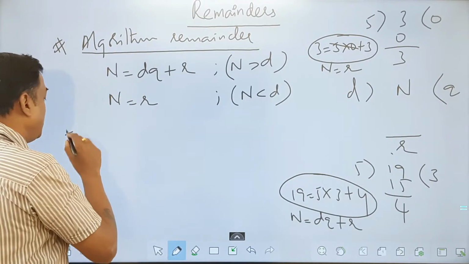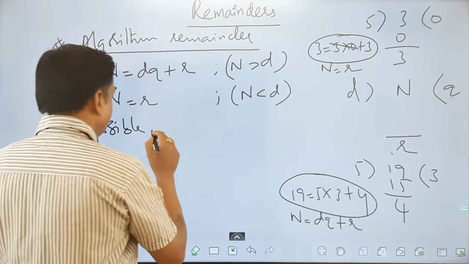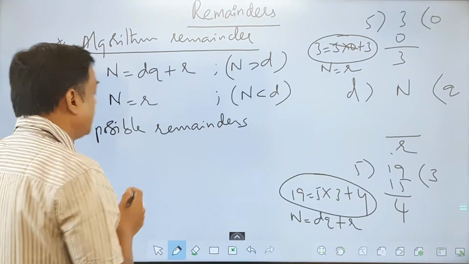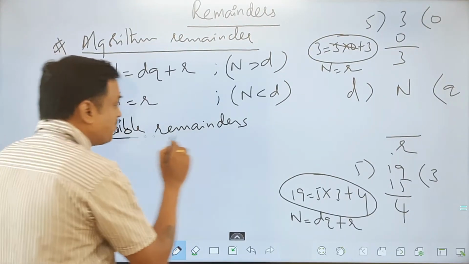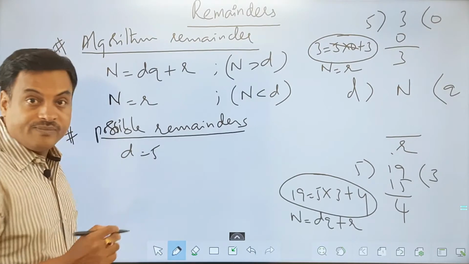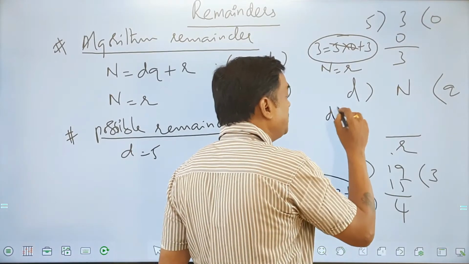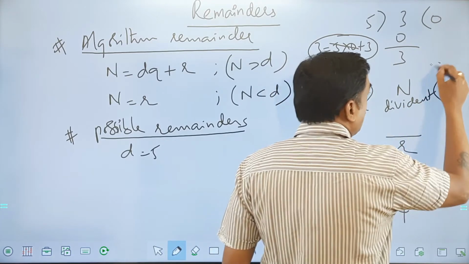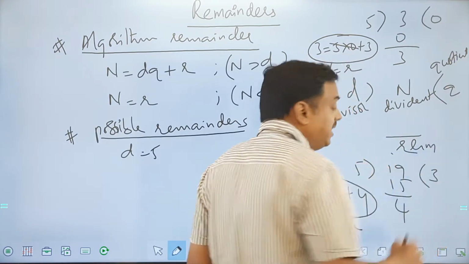Then the second point in remainders is possible remainders. What are possible remainders, friends? This is a very important point to be noted here. When I divide by 5, my divisor value is 5. I guess you all know the different positions here. This position is called the divisor. This position is called the dividend. This is called the quotient. And this is called the remainder position here.